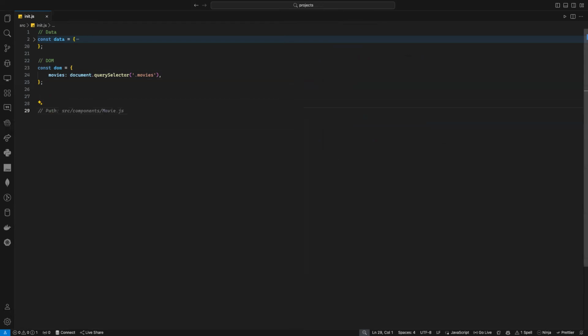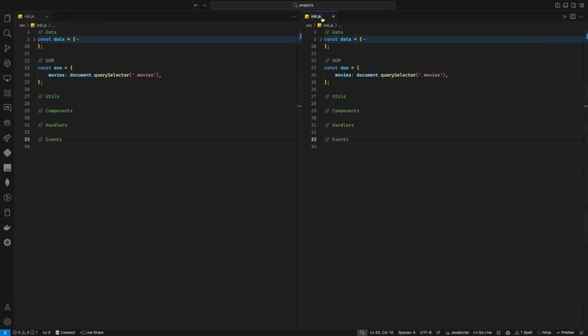And now here, I will just say utils. I don't know if I need any util function, but it's a good idea to use it like that. Util, and then here I have component, as you know, and then I have handlers, and then I have event or listener, whatever you want to call it. I will call it events. So now I have these 4 types of function. As you know, I will start first with the event. Why? Because if I know what the event is, it will be really simple to create the handler. And after that, from the handler, I will see if I need any util or component function.